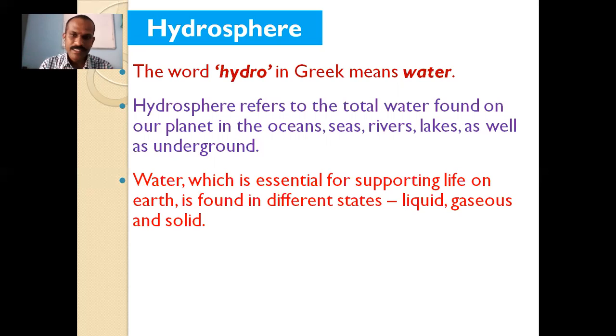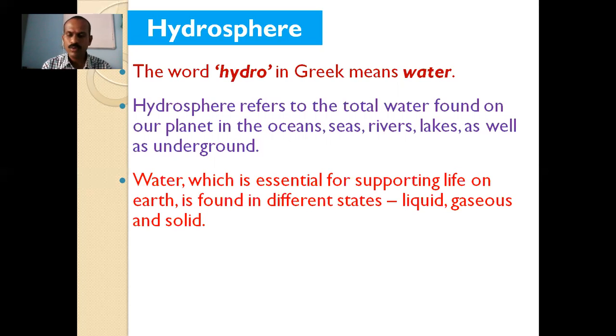Water, which is essential for supporting life on the earth, is found in different states: liquid, gas, and solid. You may have studied the states of matter in science. There are three major states of matter: liquid, gas, and solid.